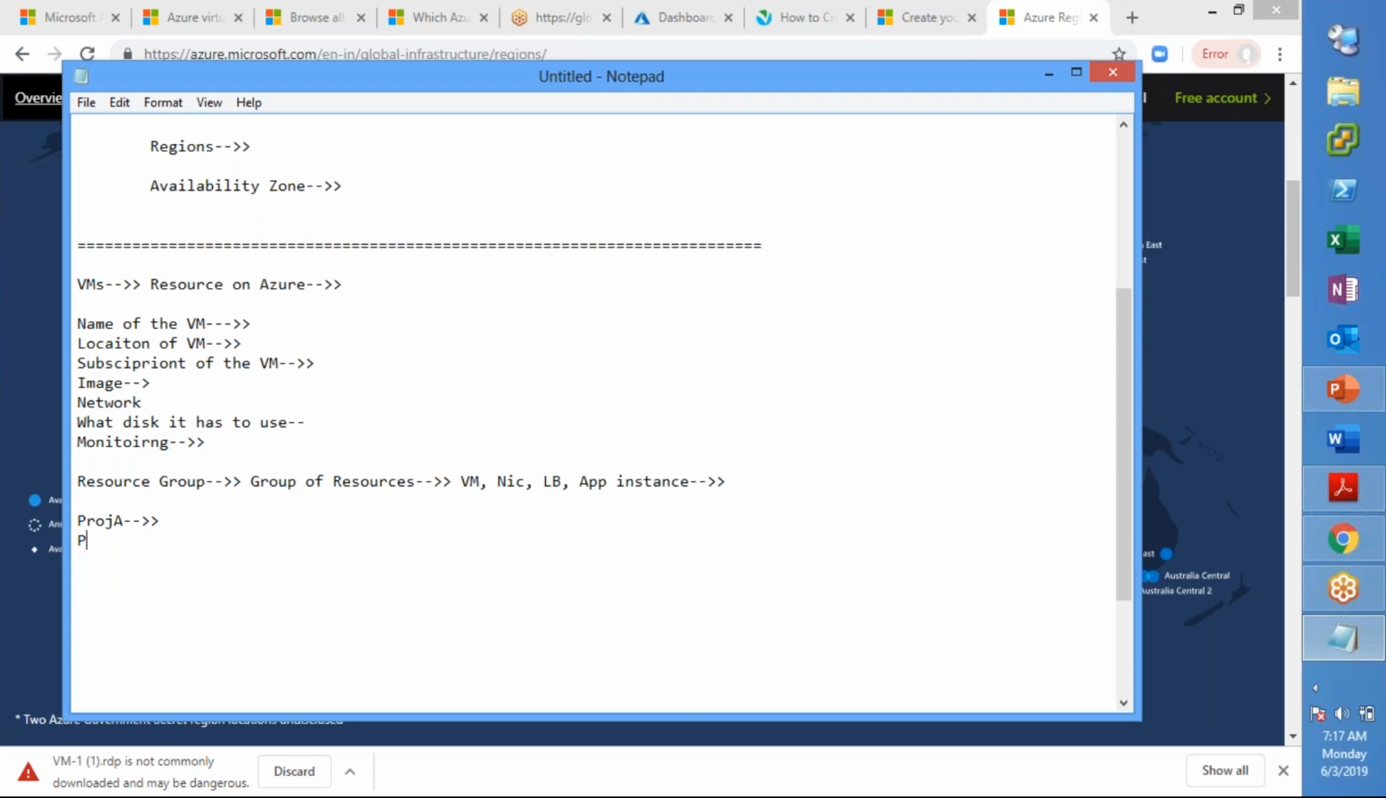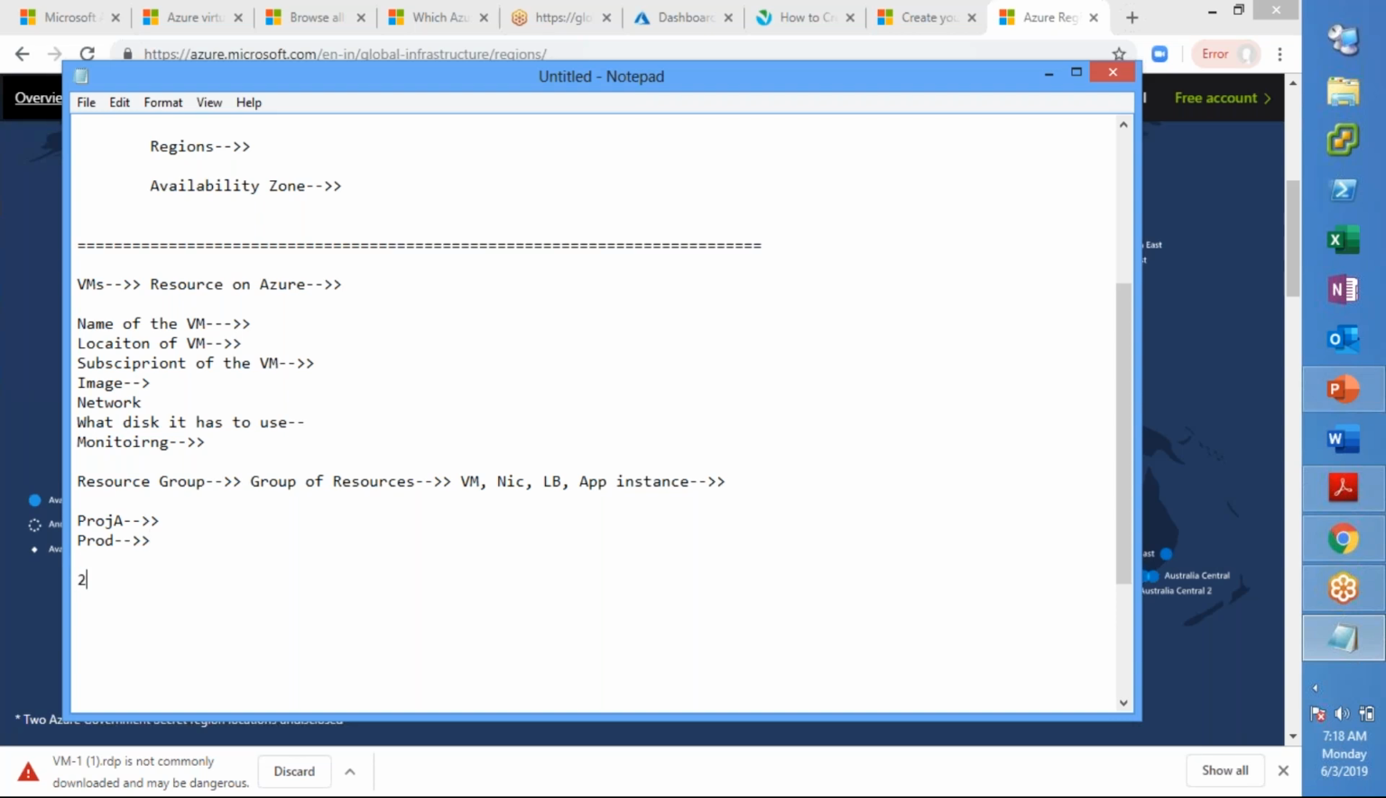Or I am creating a production environment, then I can put all the resources pertaining to this particular production environment in a resource group called production, right? Now you understood what a resource group is. A resource group is needed and is mandatory for our virtual machines or any resource that you create, which means before you create any resource, you have to first create a resource group, okay?